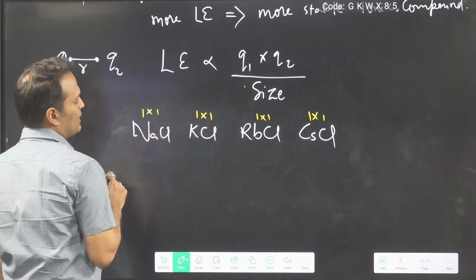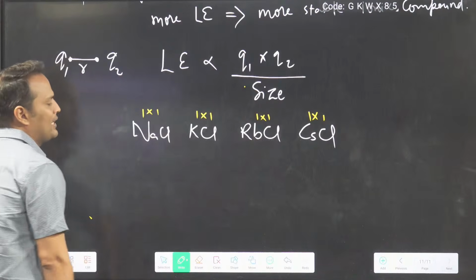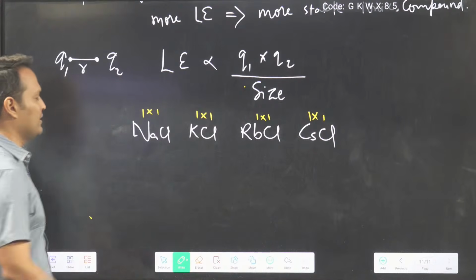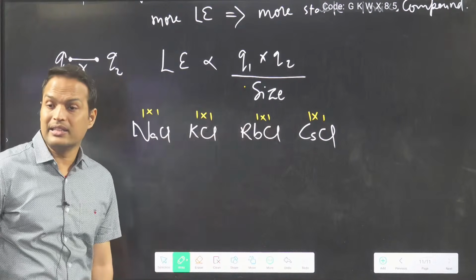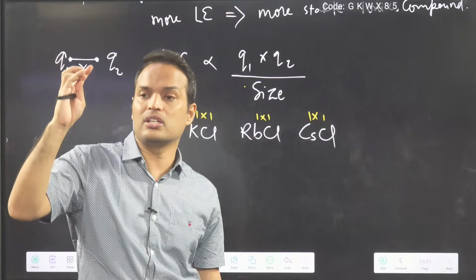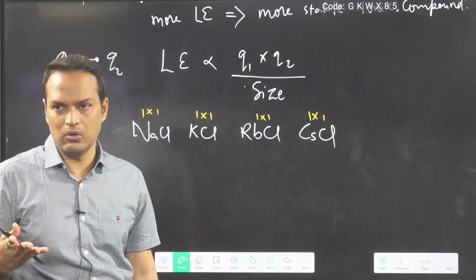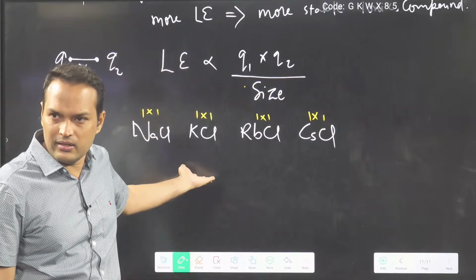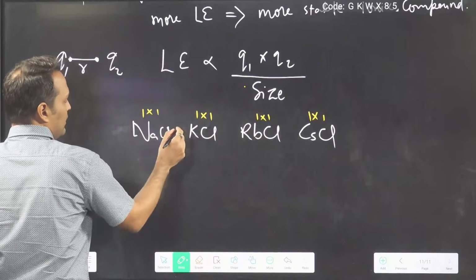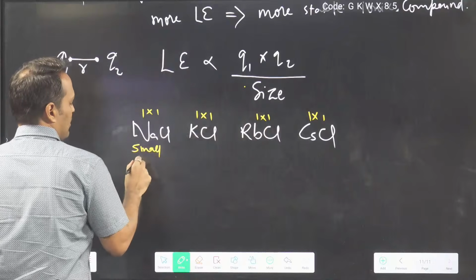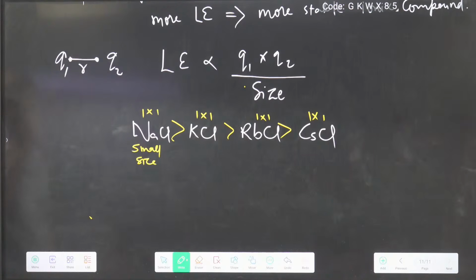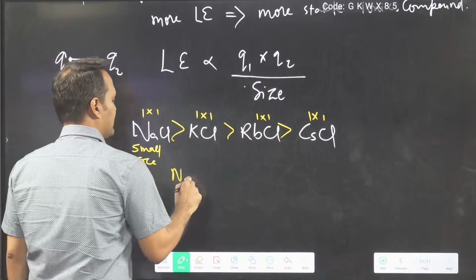Now when you focus on the size of the cation, who is the smallest cation? Can you tell? You will say, sir, down the group size increases. That's why we told you basic things in four lectures: radius, ionization energy, because we require these things now. Radius we require here, ionization energy we have written before. So small size means lattice energy is more.